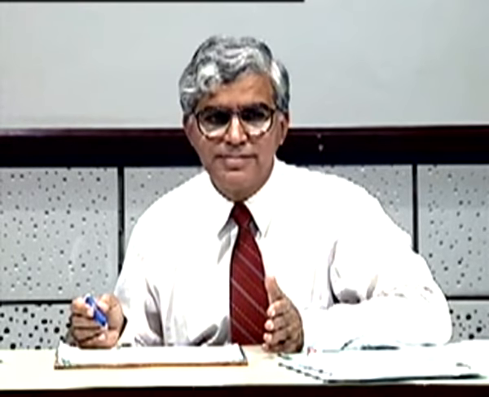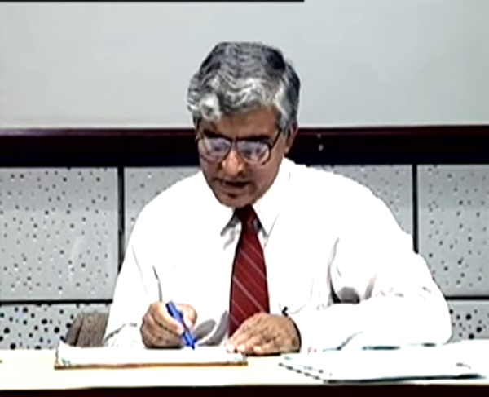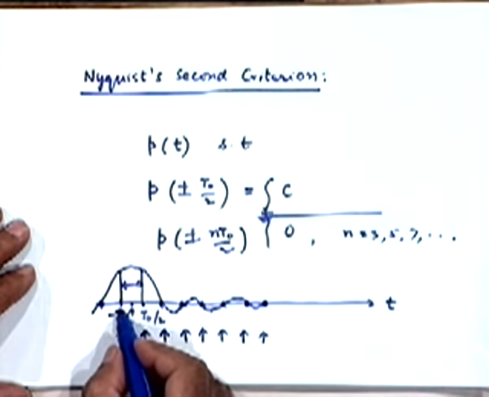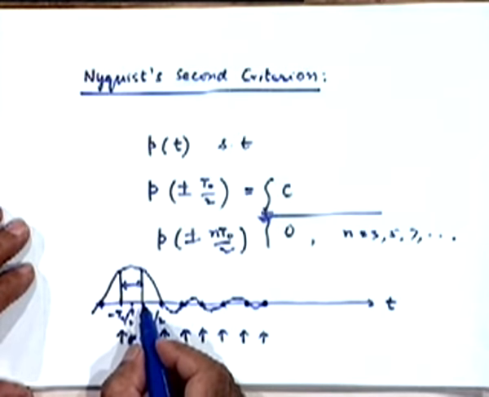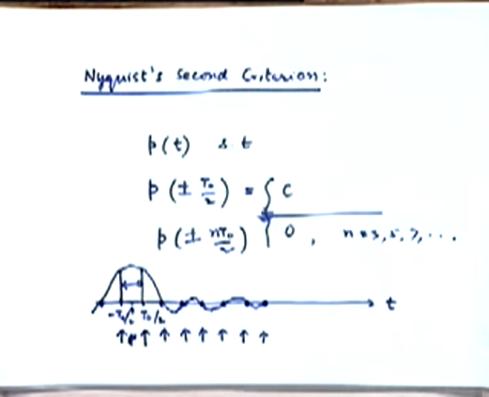Each sinc pulse will have that minimum Nyquist bandwidth. So if I take two sinc pulses which are mutually displaced by minus t0 by 2 and plus t0 by 2 and linearly combine them, I will have all the desirable properties.